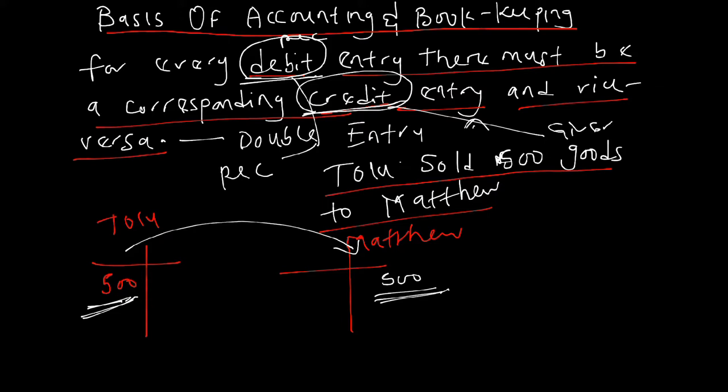So whenever you are preparing any account and you have two accounts to be opened, once you've opened the first one and you need to credit it, just know that the second one will be debited. In every transaction it's not possible for one person to both receive money and do the transaction. One is receiving, the other is giving. For every debit entry there must be a corresponding credit entry.